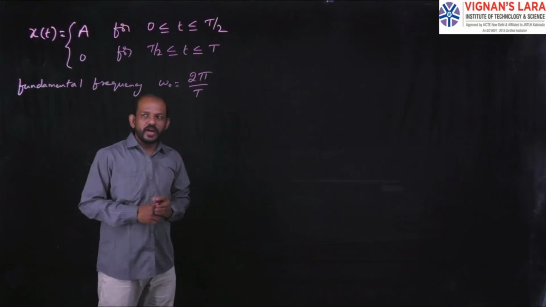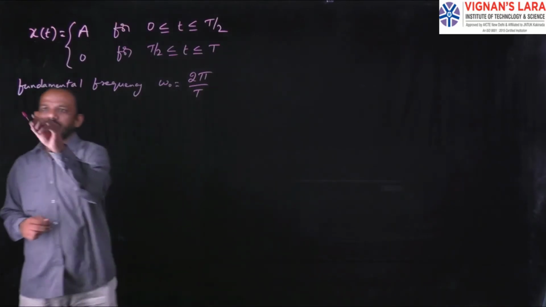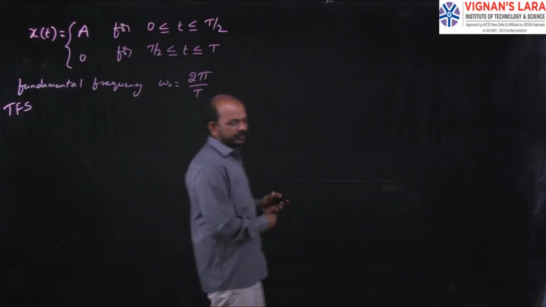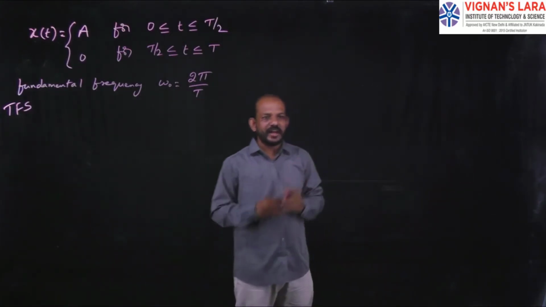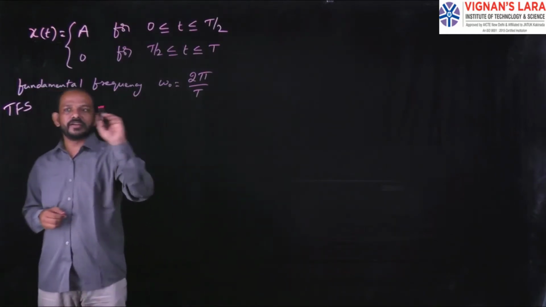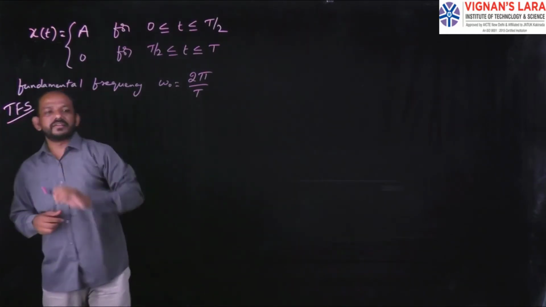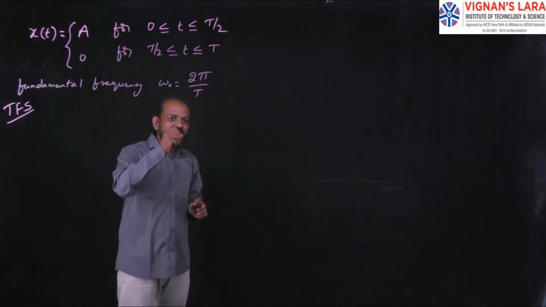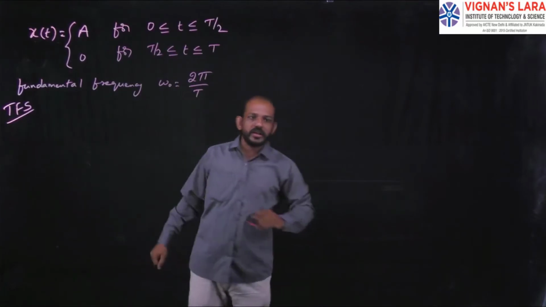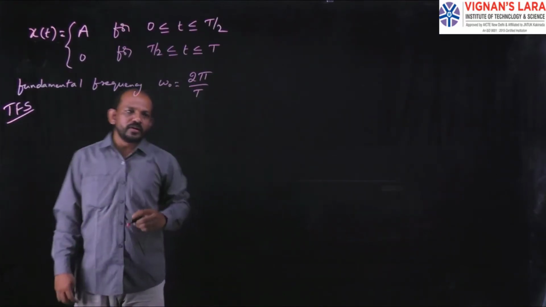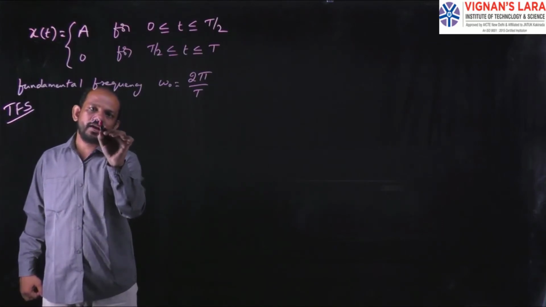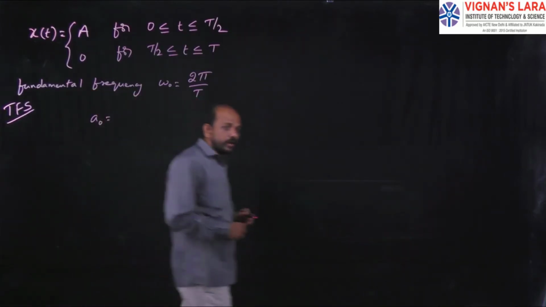So first I have to find out the trigonometric Fourier series. Already I had given the expression for the trigonometric Fourier series. In that I have to find out the values of a naught, an and bn. So for getting the trigonometric Fourier series, first I have to find out the value of a naught. What is the formula for finding the value of a naught? You all know the formula.